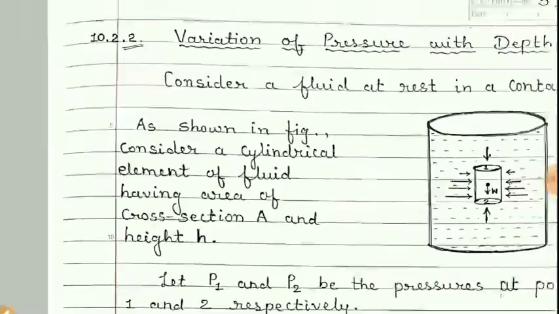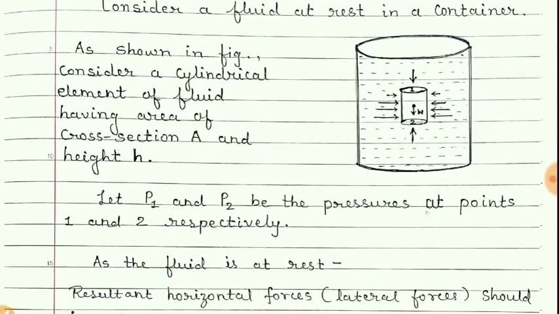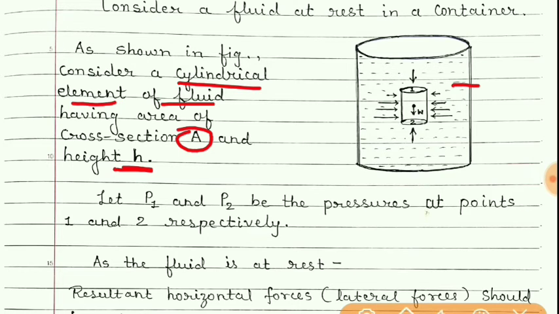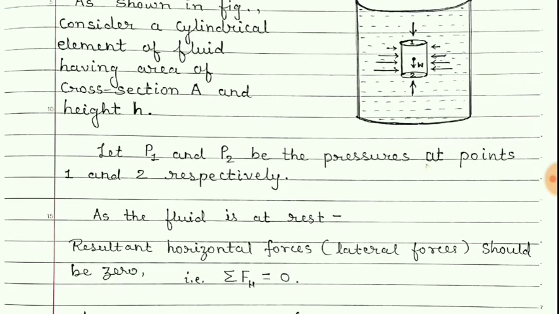So now here we have considered a cylindrical element of the fluid having cross section area A and height h. The height of this fluid element is h. Pressures P1 and P2 are at points 1 and 2, which are also shown in the figure.